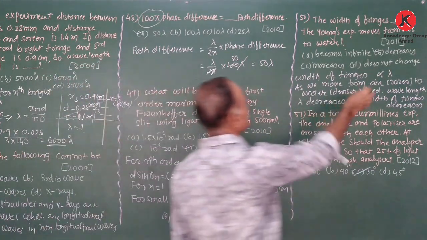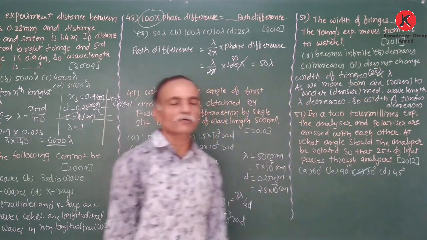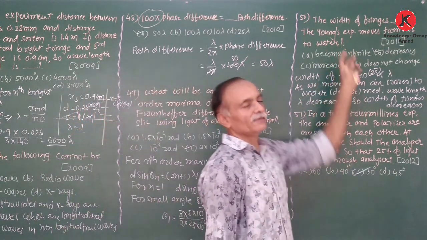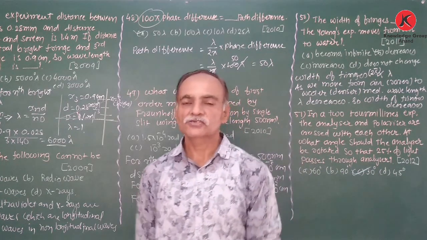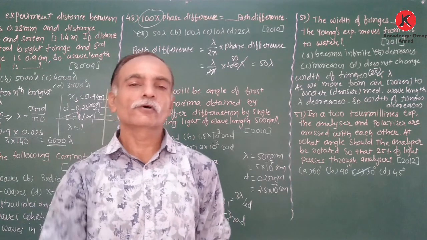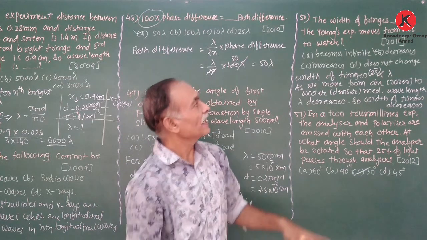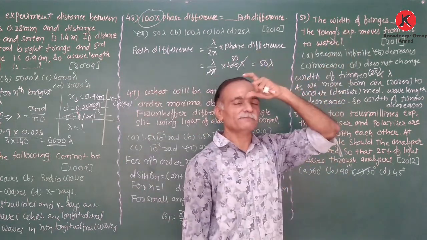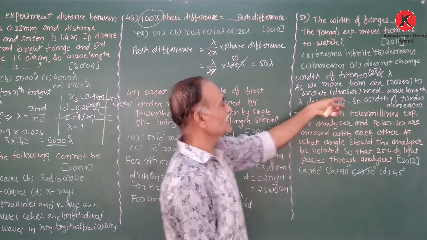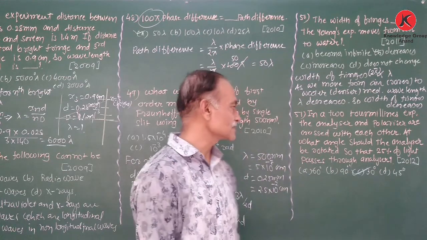Because the width of the fringes, 2 beta, is directly proportional to the wavelength. And last time we also discussed that as the instrument is put in water medium, the medium changes, so the wavelength of the light changes. As we go from air to the denser medium, the wavelength of the light decreases. Here we are bringing the Young's experiment from air to the water medium, that means air to the denser, therefore the wavelength decreases. As the wavelength decreases, the width of the fringes also decreases.